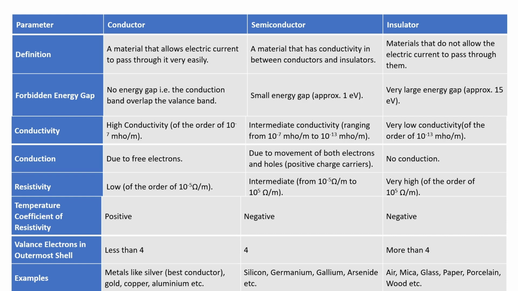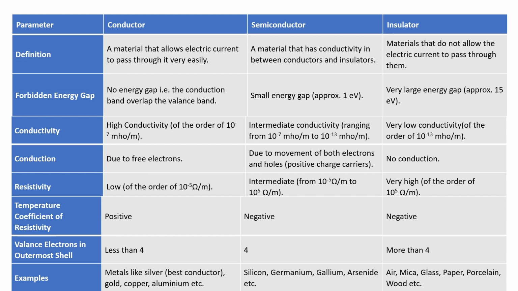In a conductor, the conduction is due to free electrons. In a semiconductor, conduction is due to the movement of both electrons and holes, and in an insulator, there is no conduction. The resistivity of a conductor is very low and the resistivity of a semiconductor is intermediate. Resistivity of an insulator is very high. The temperature coefficient of resistivity in a conductor is positive. In a semiconductor, it's negative, and in an insulator, it is also negative.